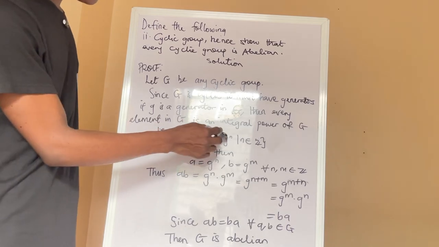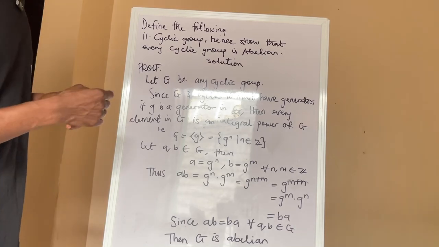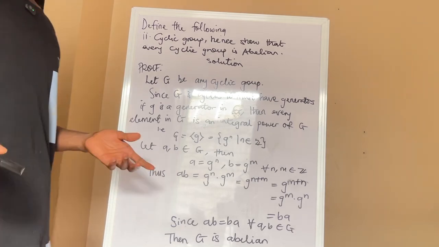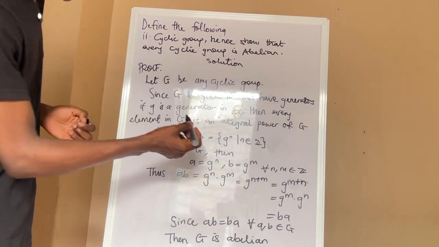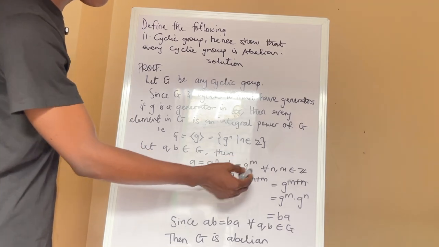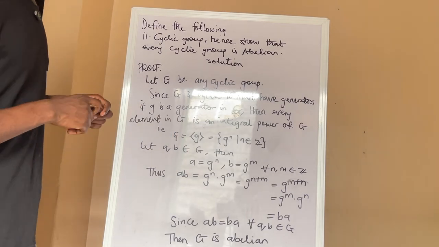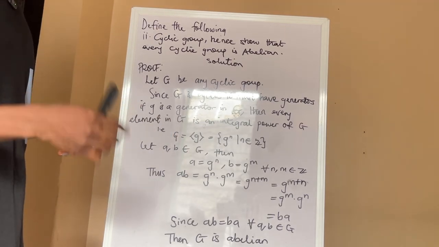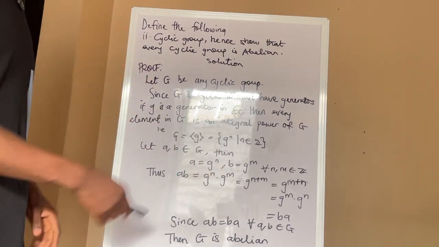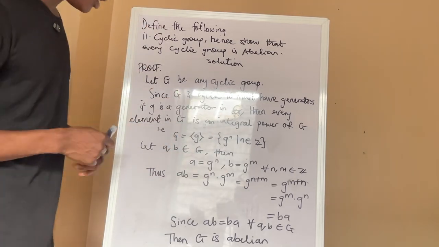That means G is equal to g raised to power n for all n in Z. So now, let's pick arbitrary elements A and B in G. A can be expressed as g raised to power n, and B can be expressed as g raised to power m, for n, m in Z. Since every element can be expressed as a power of g, we can just pick any power. n can be 1 when m is 2, n can be 3, m is 4. There can be any number, just like in the set of integers.